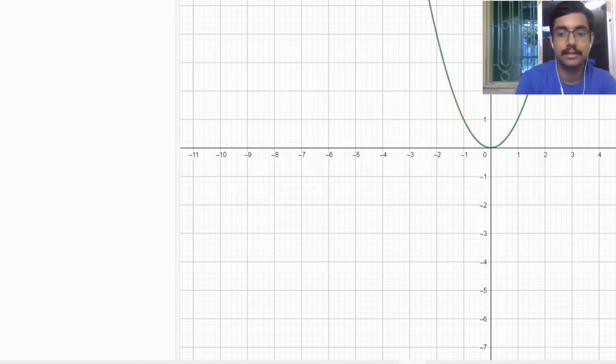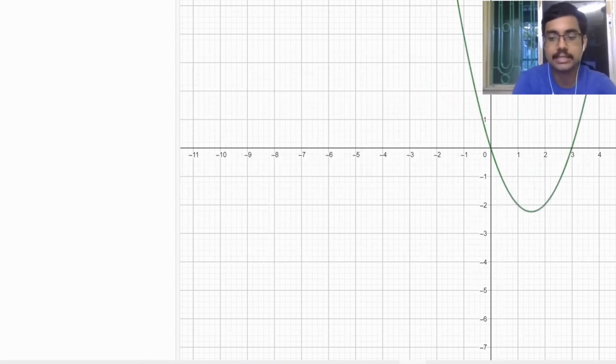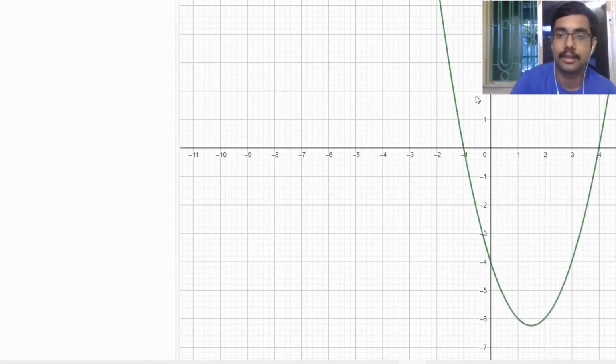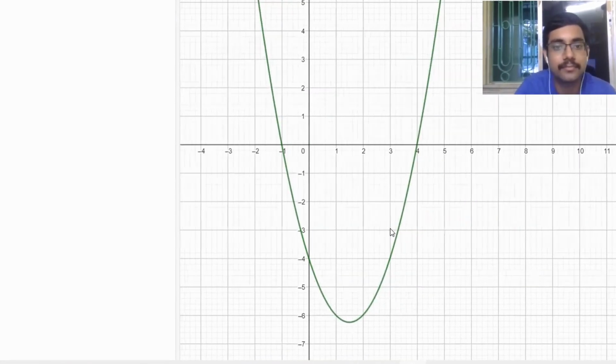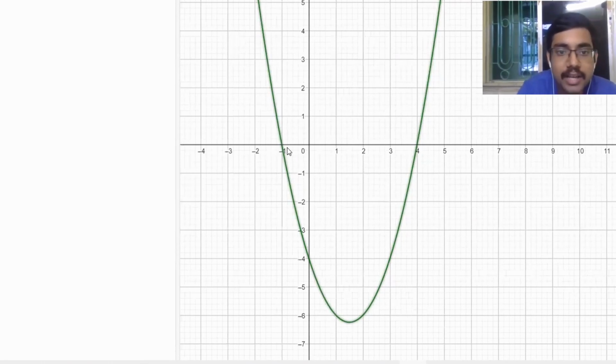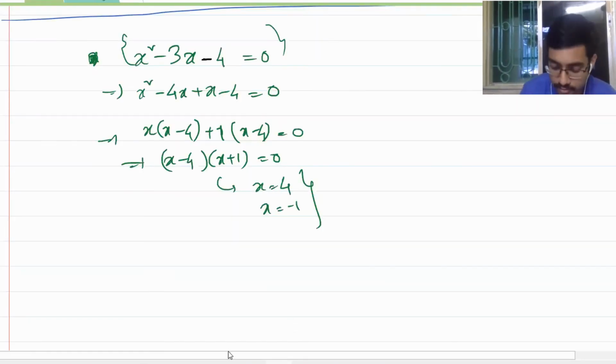I have an equation, suppose x square minus 3x minus 4. Are you seeing this is the graph of the equation? Are you also seeing that this graph is cutting the x-axis at these 2 points, minus 1 and 4? This is the meaning of the roots that we got, minus 1 and 4.